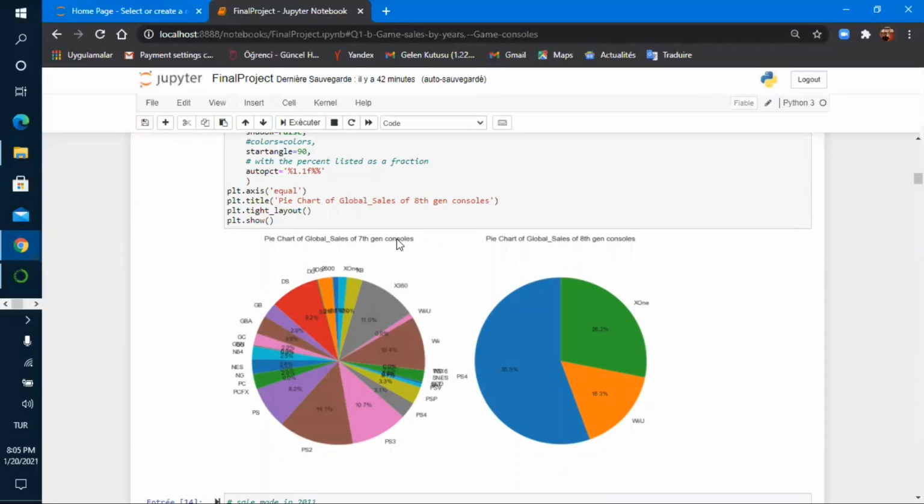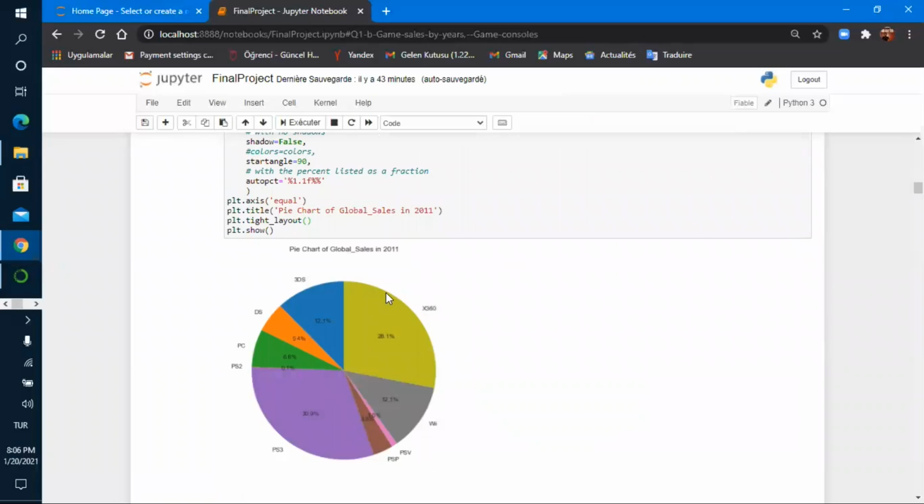For the next part, I show as a pie chart the platform attribute that we have here, to show us which platform is the top seller in the market. And here we can see that with 40%, PS2 is the highest seller in the market. With 55% for the 8th generation of platform games, PS4 is the top seller.